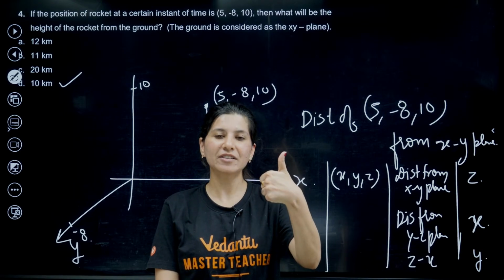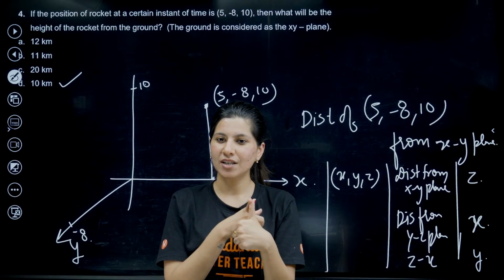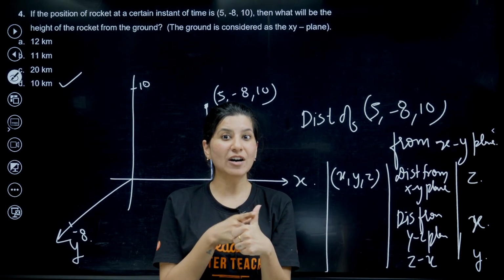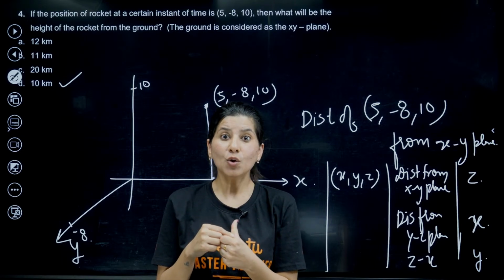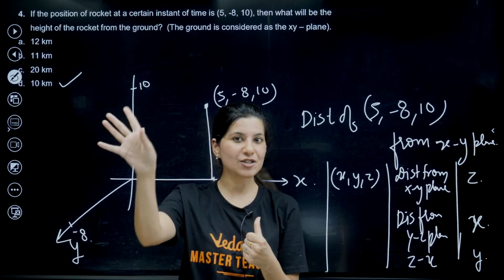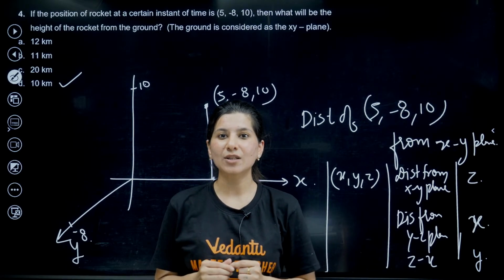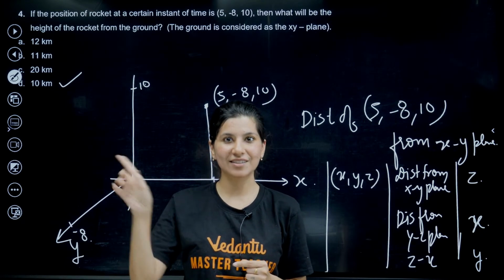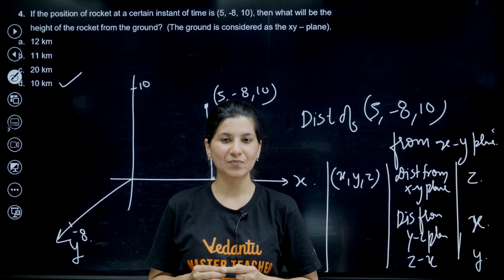Relations and functions, the very first unit. Don't you know symmetric, reflexive and equivalence relations? Don't you know how to prove any relation symmetric, reflexive or transitive? Functions: don't you know how to find domain and range? Don't you know how to prove any function one-one or onto, injective, surjective? Relations is done. Then ITF: don't you know the principal values, cos inverse half, cos inverse root 3 by 2? If yes, the whole unit is done, all the principal values as well, the domain and range.